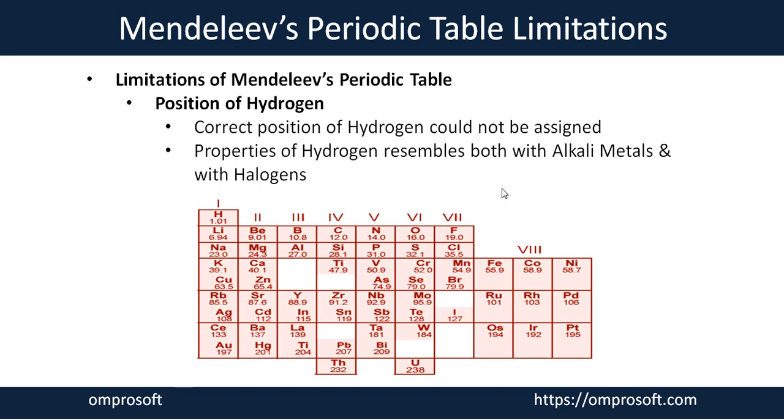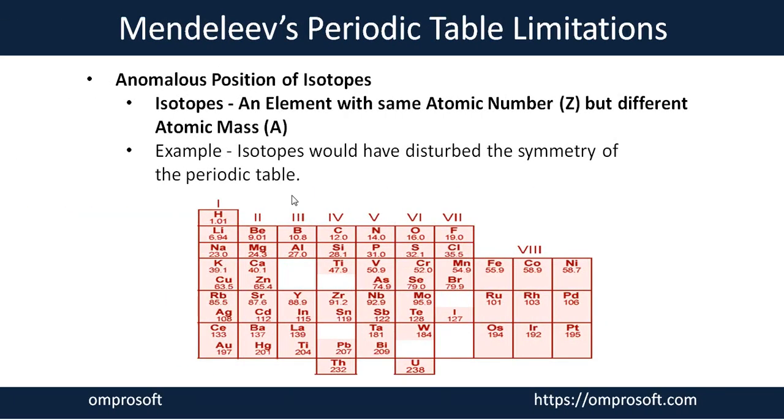So here Mendeleev failed to give justification for the position of hydrogen, why he placed hydrogen in group 1. So it becomes a limitation of Mendeleev's periodic table about the position of hydrogen, whether we need to put it with the alkali metals or with the halogens. Now the second limitation: anomalous position of isotopes.